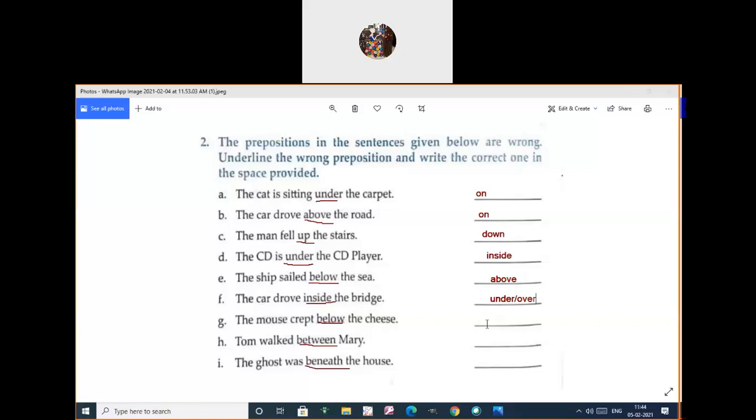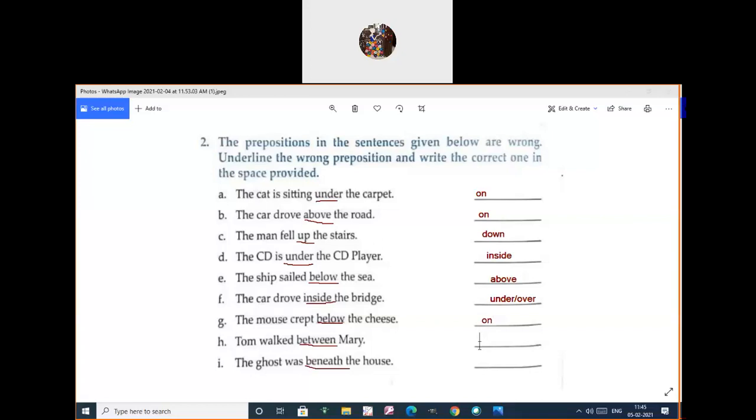The mouse crept below the cheese. Creep, past tense crept. So what does creep mean there? Move slowly. Where? Below the cheese? No. On the cheese. On. On the cheese. The next one.